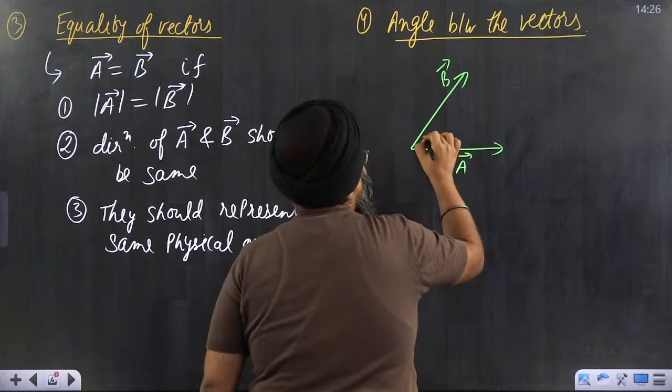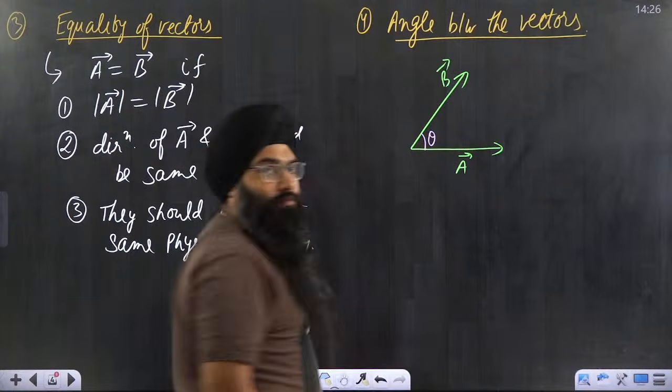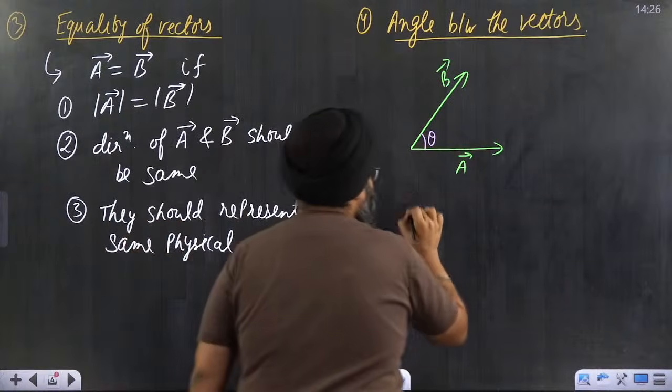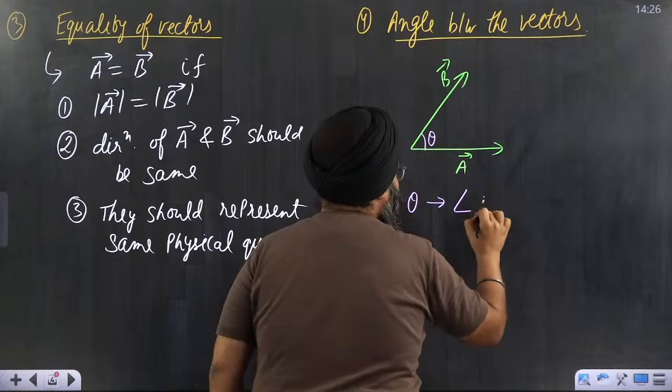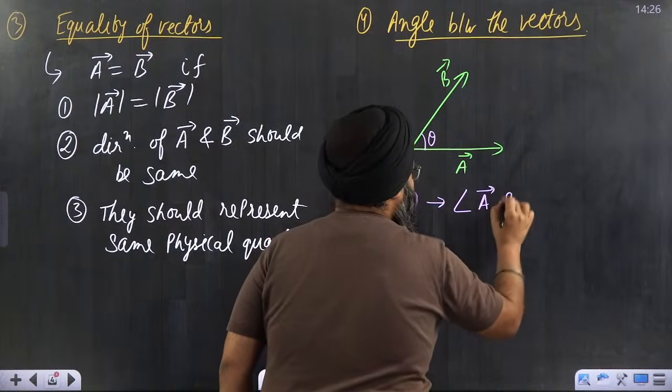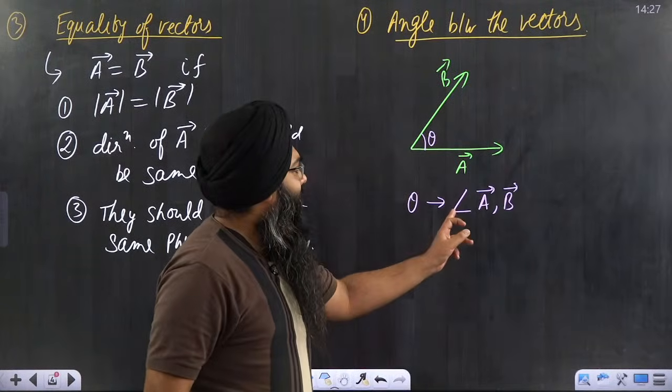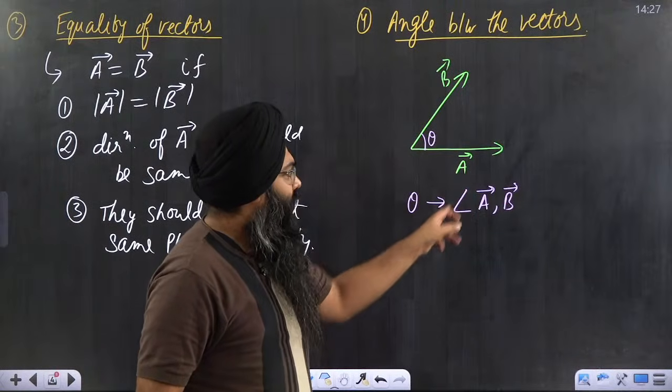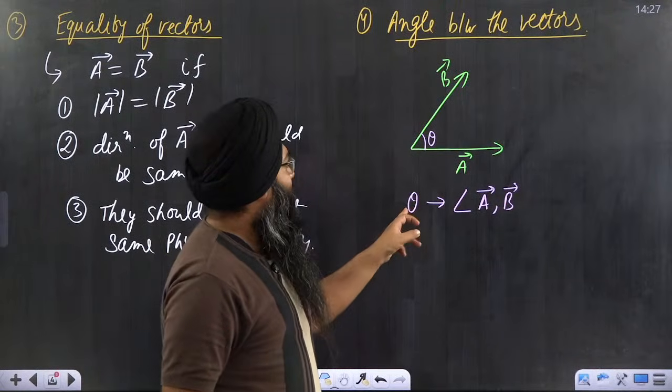I can say that this will be the angle between the vectors, and I will represent it like this. Theta is basically the angle between A vector comma B vector. This is the representation of angle. The angle between A vector and B vector is basically theta.